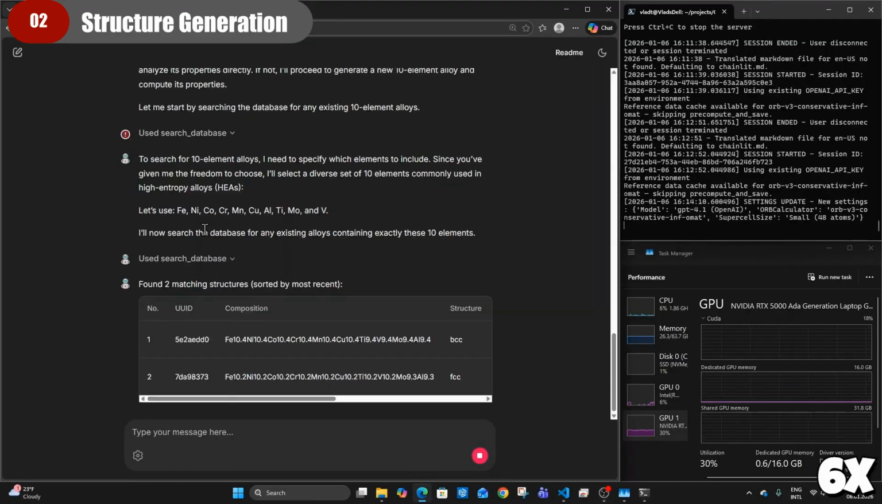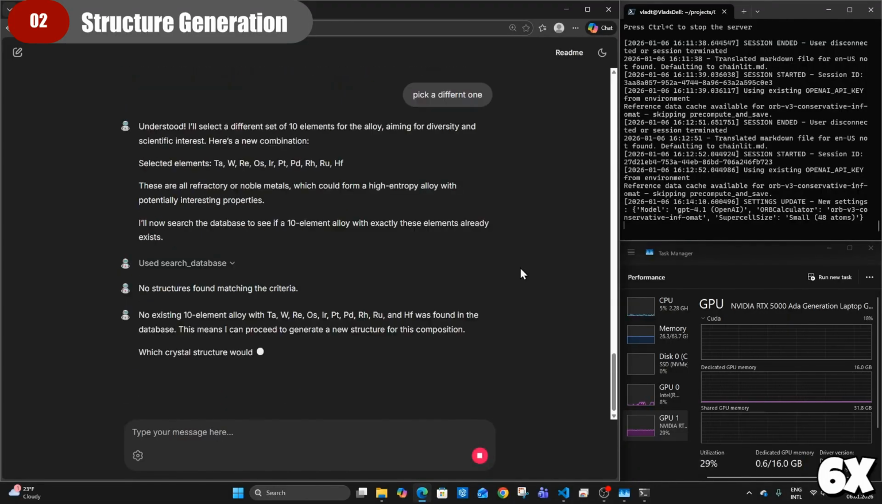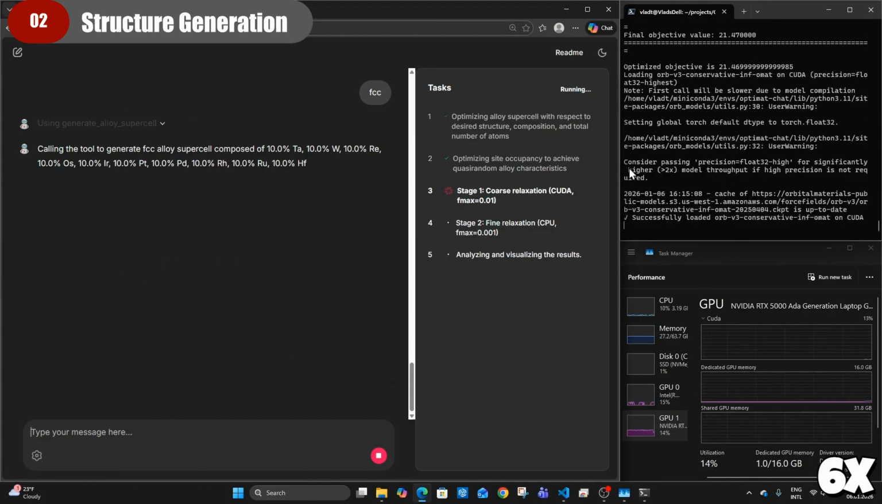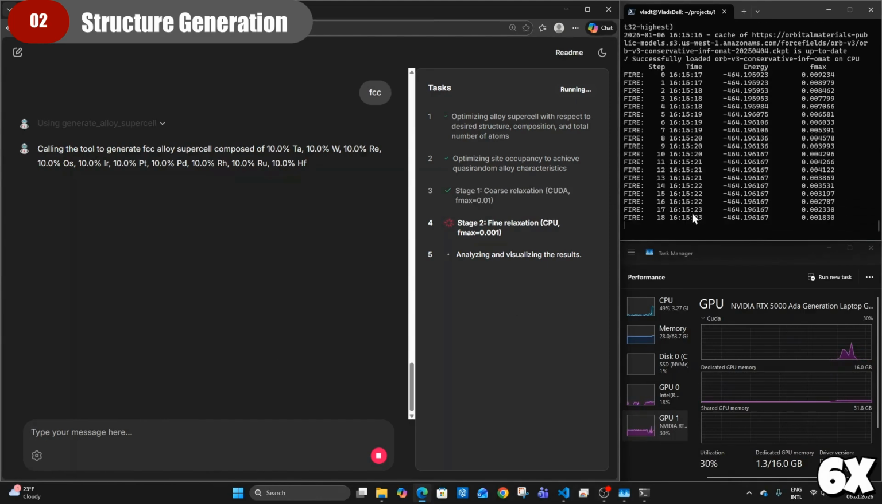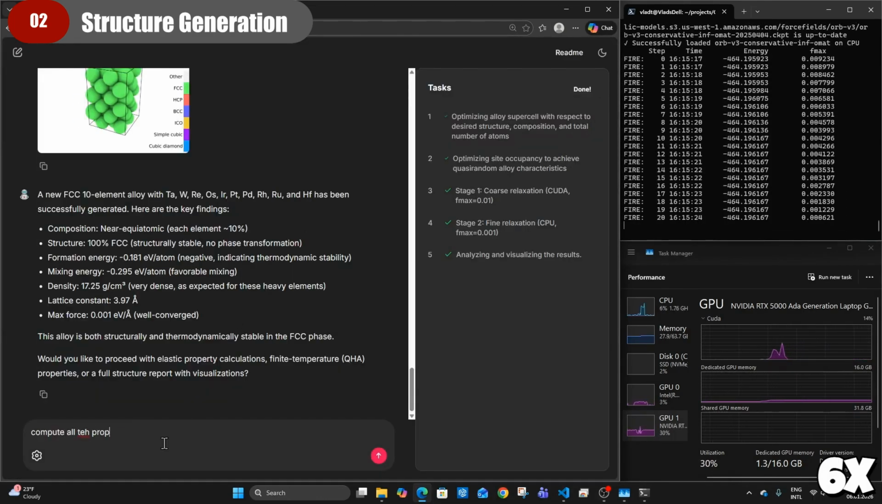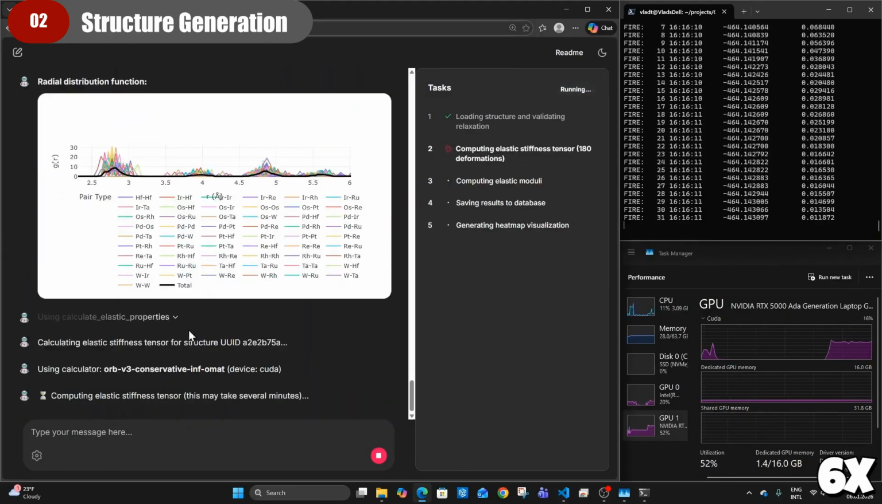Let's generate a material. Ask the agent to create a composition, such as a complex high-entropy alloy, and it uses universal machine learning potentials to build the model. Here you see a special quasi-random structure that captures random alloy behavior within a compact supercell. The agent also generates a radial distribution function plot, so you can quickly verify nearest neighbor distances in short-range order.